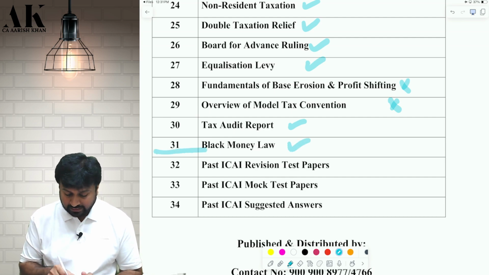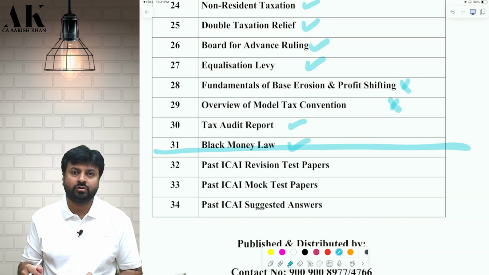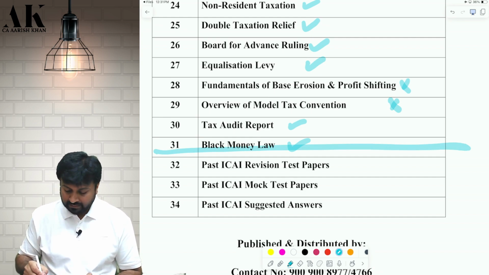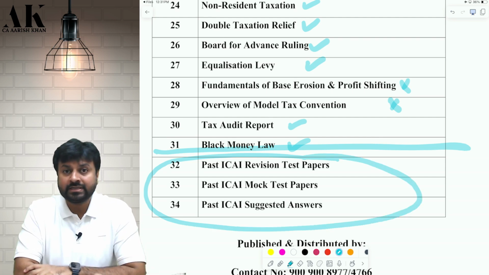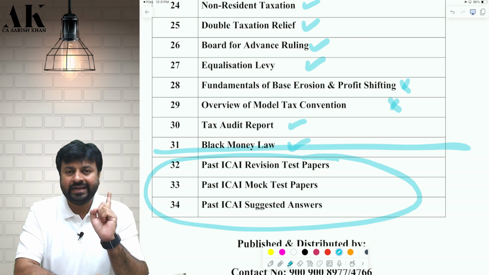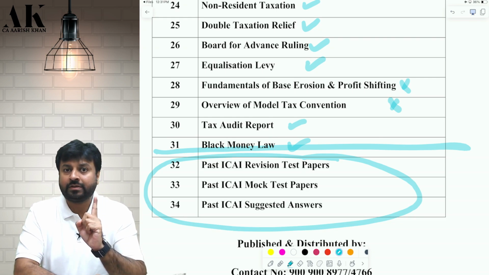So till here, we will be covering all the ICAI material questions. After that, what are we going to do? After that, we are going to do past RTPs, past MTPs and past exam papers. 8 RTPs, 8 MTPs, 8 exam papers, 24 papers total.